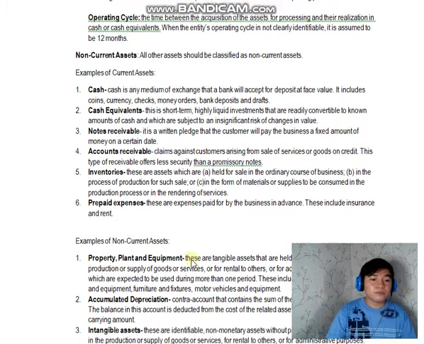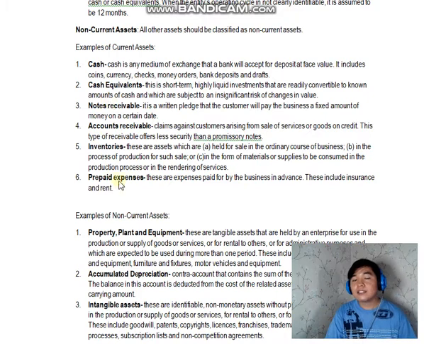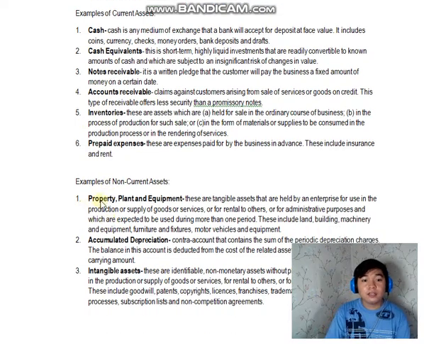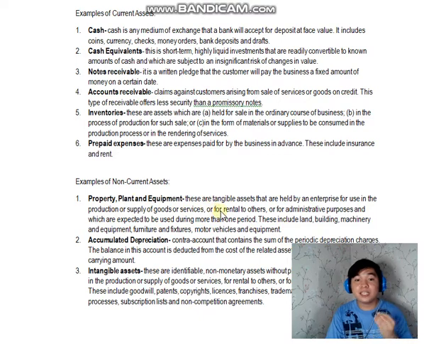Okay? So, tapos na tayo sa examples ng current assets. Pumasok naman tayo sa examples na non-current assets. Okay? Property, plant, and equipment. These are tangible assets. When we say tangible, nahahawakan, nafe-feel, okay? Nahahawakan.